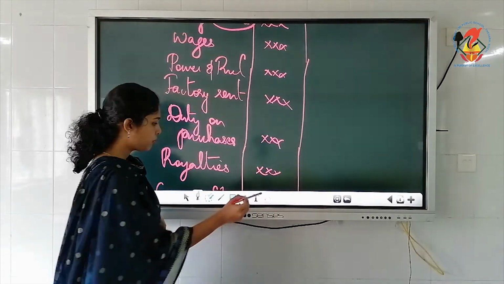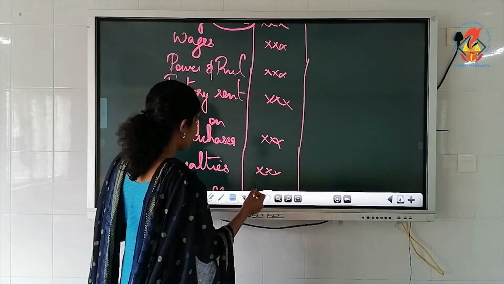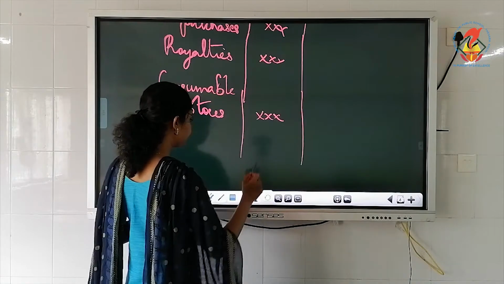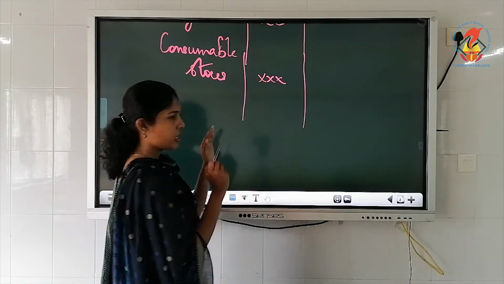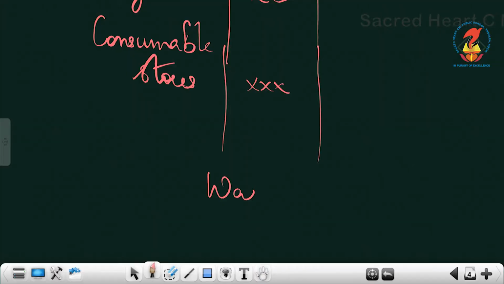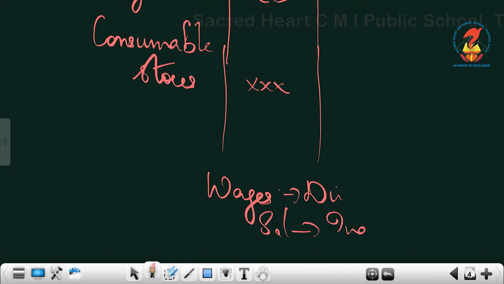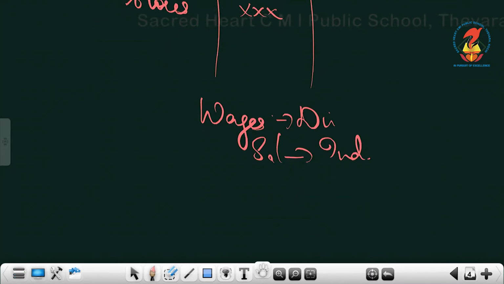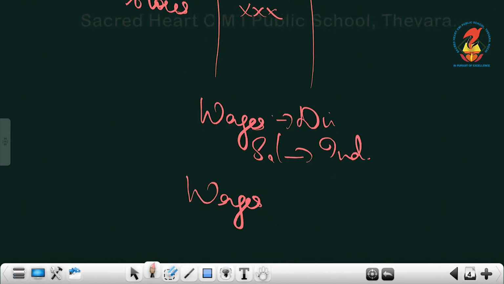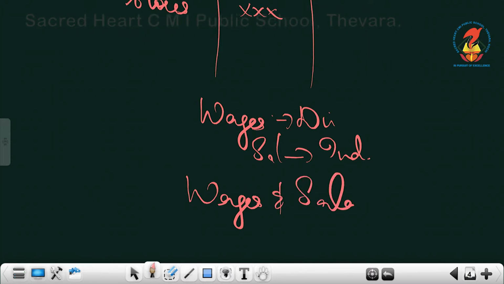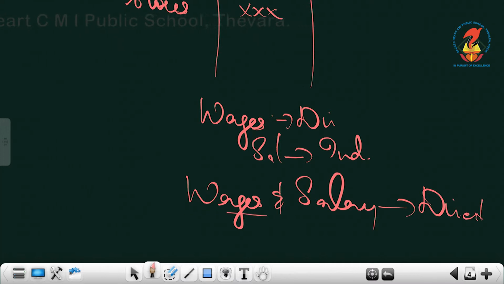Understood? Then one more point I have to tell you, that is, we discussed wages. No need to write this, just listen. Wages, we know that it is direct. Salary, we know that it is indirect. Then if you get an item like wages and salary, you must take it as direct. That means you must focus on the first term given.